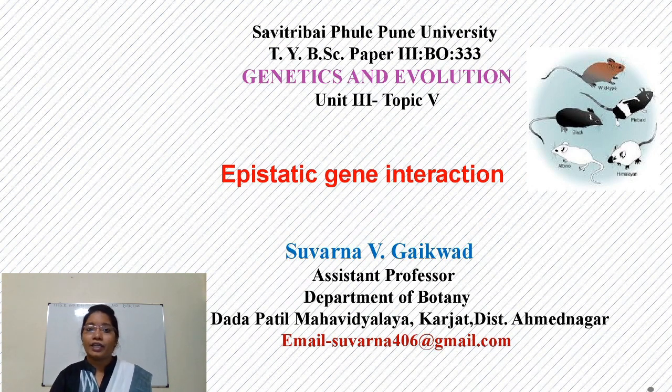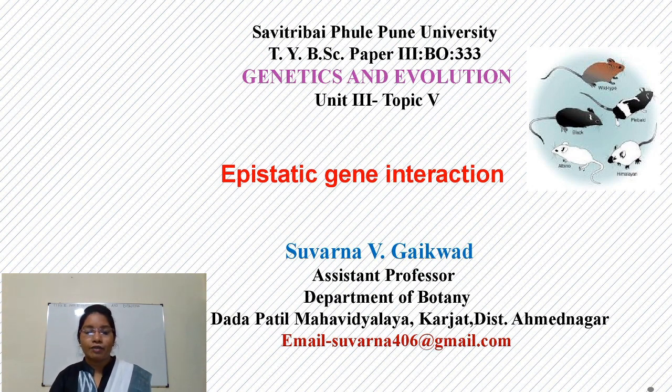So we are dealing with the TYBSc paper third, that is genetics and evolution. In the previous session, we have discussed different types of gene interaction such as allelic and non-allelic gene interaction.